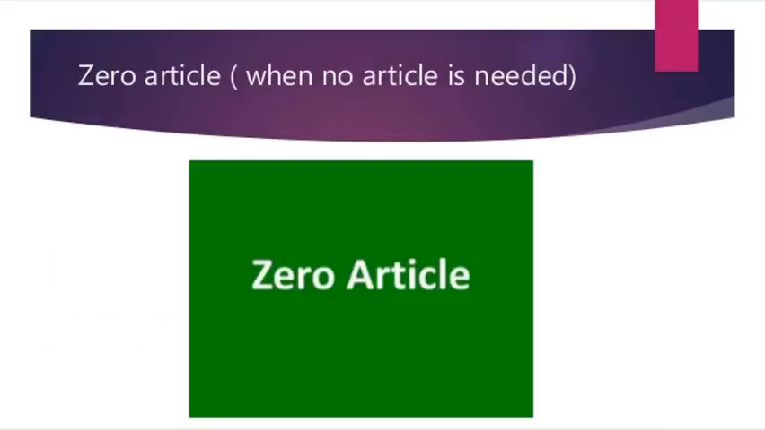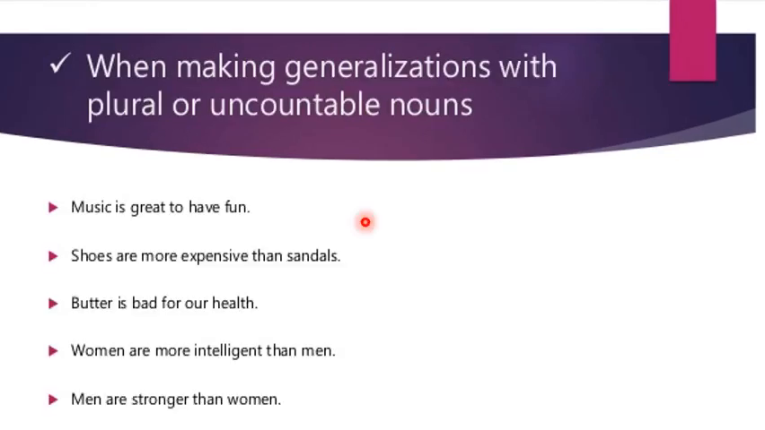There are certain words or sentences where you don't need any article, that are called zero article words. When no article is needed, they are called zero article. We don't need any article when making generalizations with plural or uncountable nouns. For example, music is great to have fun. Now music is an uncountable noun.